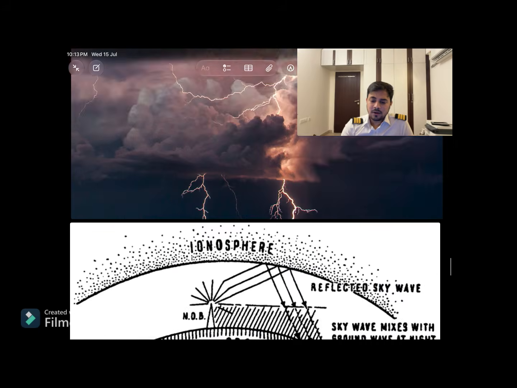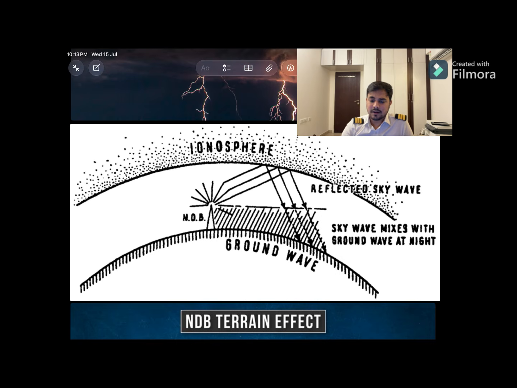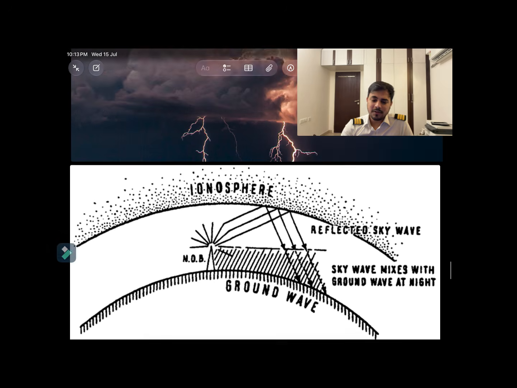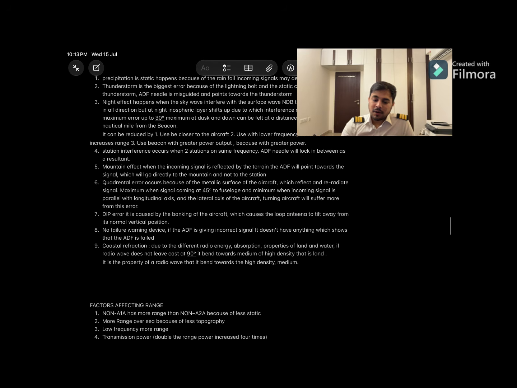All right. So now I'll show you the static interference like this. The ionospheric layer shifts up, and the reflected sky wave will create interference with the surface wave or the ground wave, which causes fading. Then there is the mountain effect. When the incoming signal is reflected by the terrain, the ADF will point towards the signal, which will go directly to the mountain and not to the station, like this.